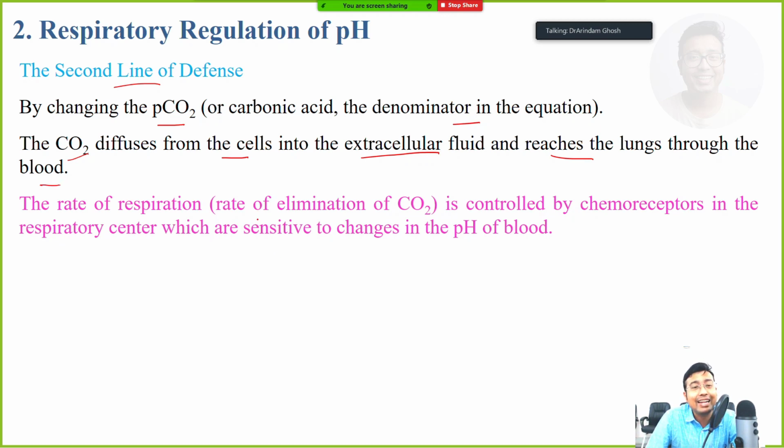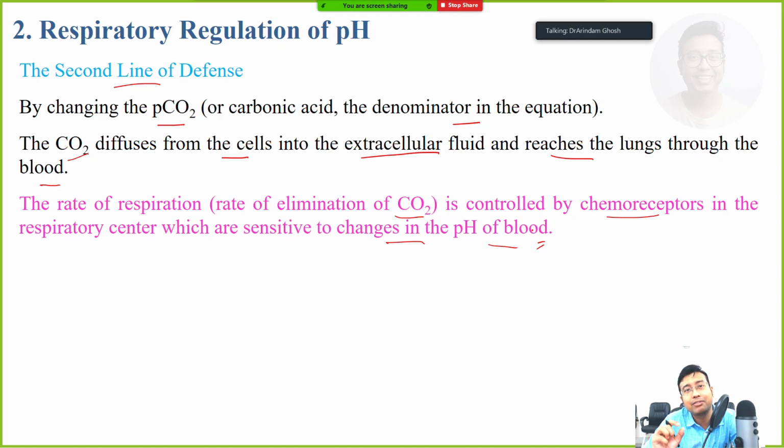So the rate of respiration, that is the elimination of carbon dioxide, is controlled by chemoreceptors in the respiratory center, which are sensitive to changes in pH of blood. It means whenever there is a change in pH, that change will be sensed by the respiratory center receptors, which are very chemosensitive.